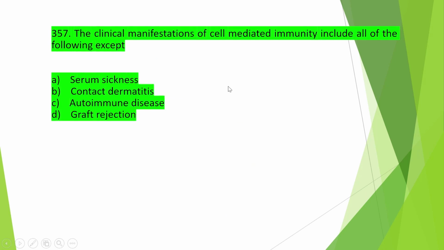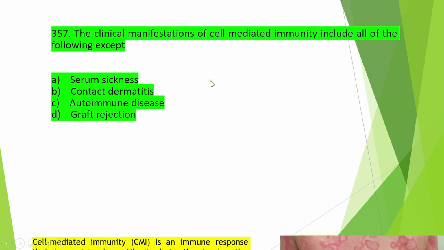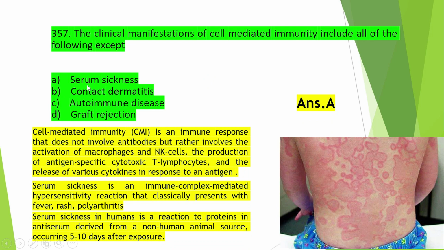So move on to the next question, that is: the clinical manifestations of cell mediated immunity include all of the following except serum sickness, contact dermatitis, autoimmune disease and graft rejection, and the right one is option A, that is serum sickness. So all others are due to cell mediated immunity but not serum sickness.